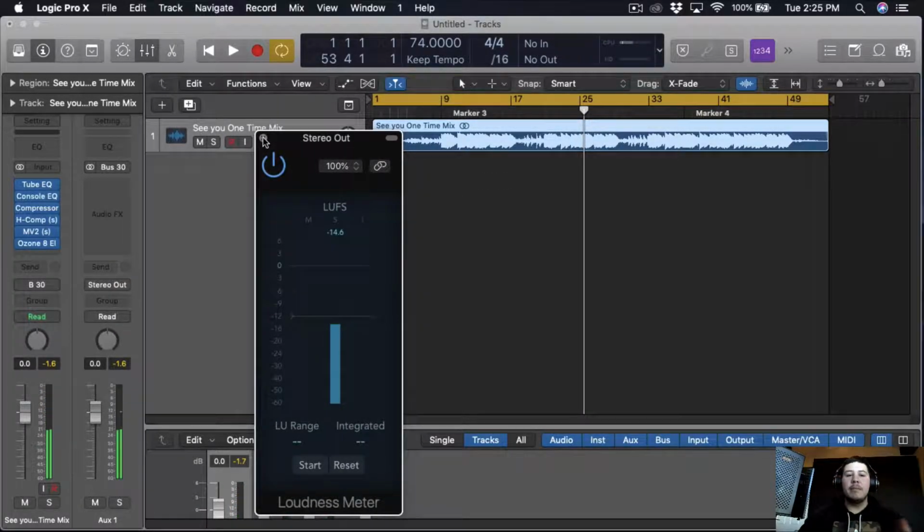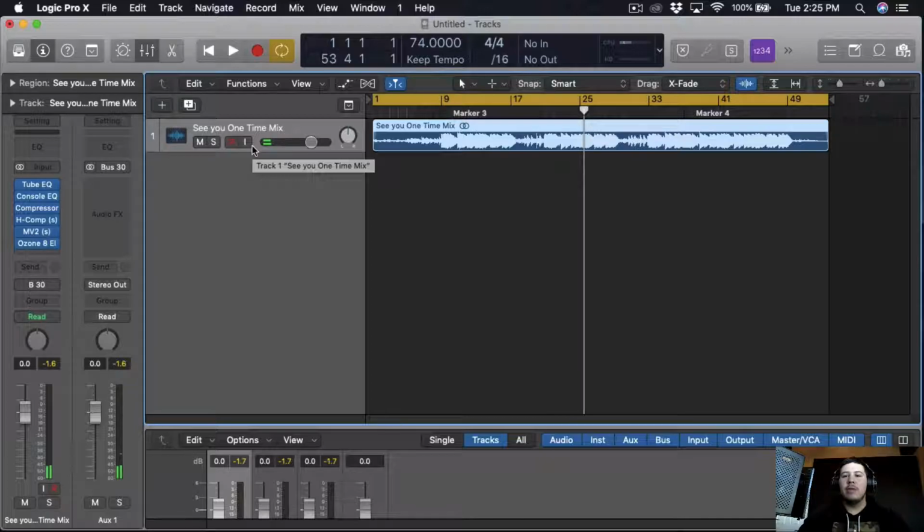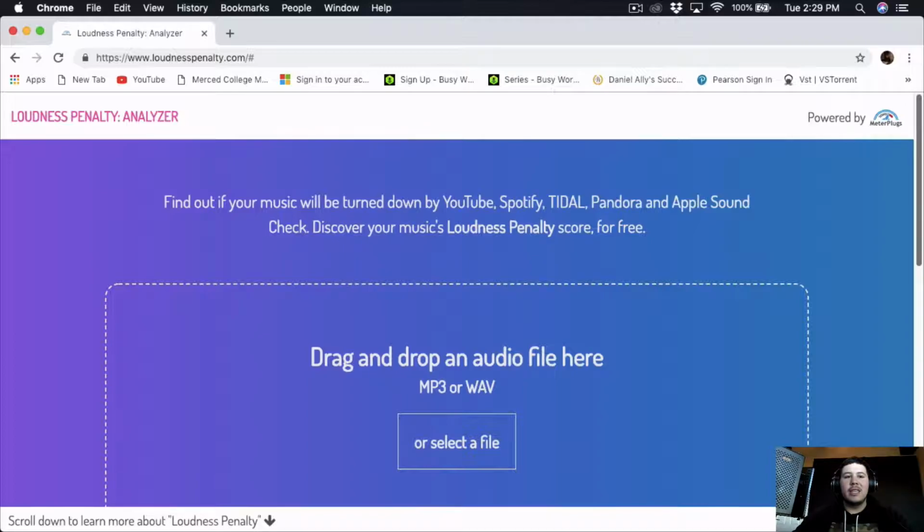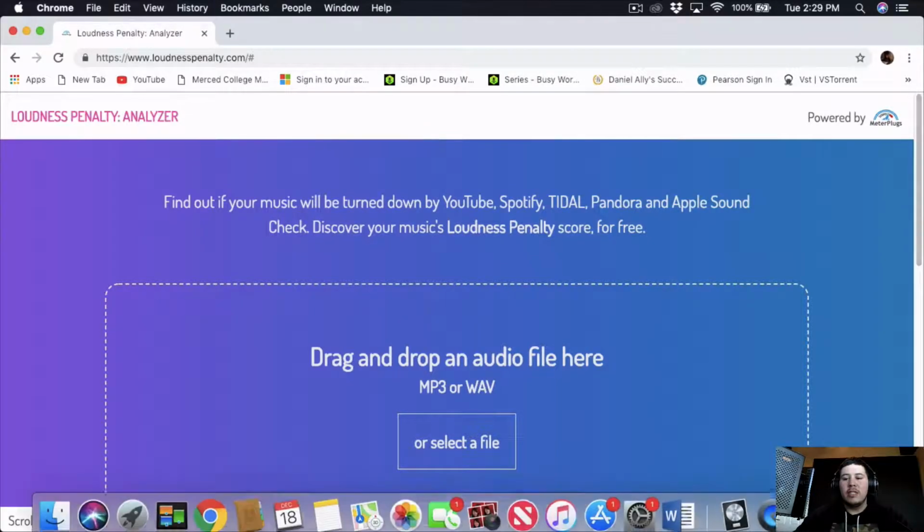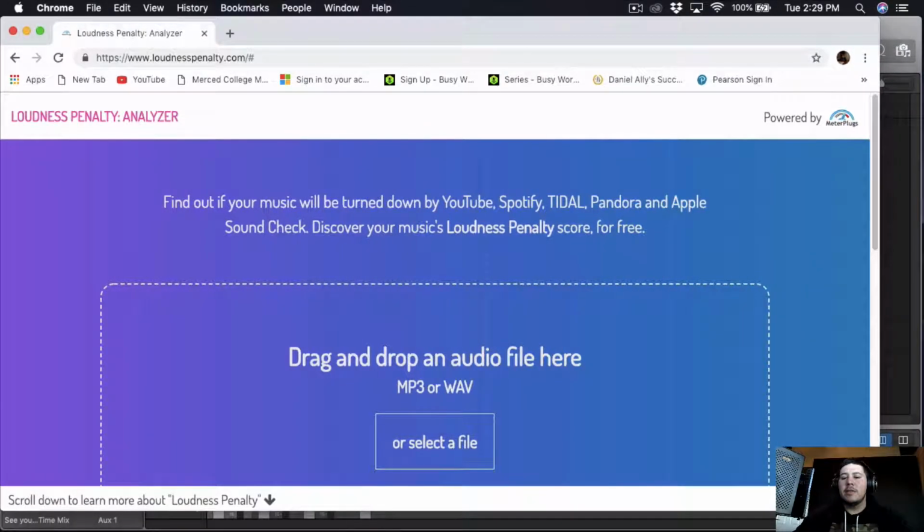So now that we have it pretty much mastered, I don't plan on doing anything else to it. So I'm gonna bounce it, and then we're gonna use this website to check our master to see what the streaming websites are gonna do to the song. So the website we're going to be using is www.loudlesspenalty.com. The link is in the description if you guys want to use it.